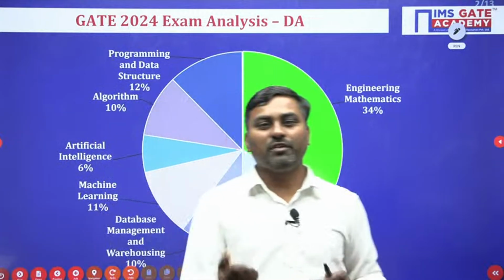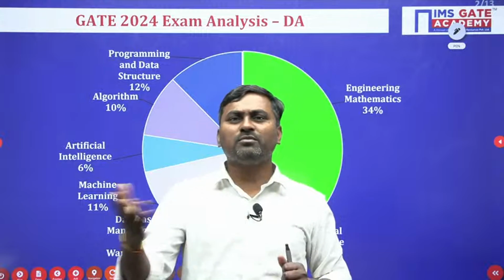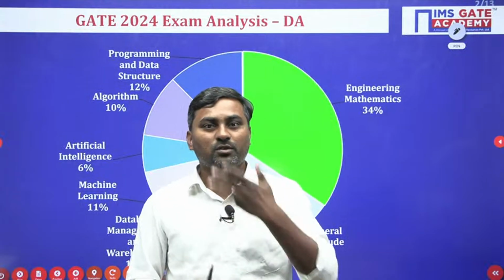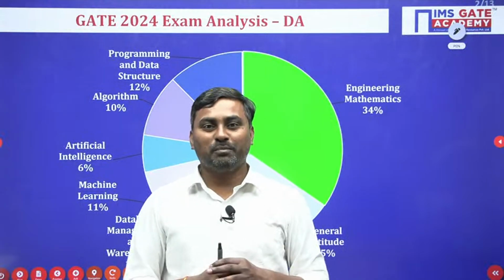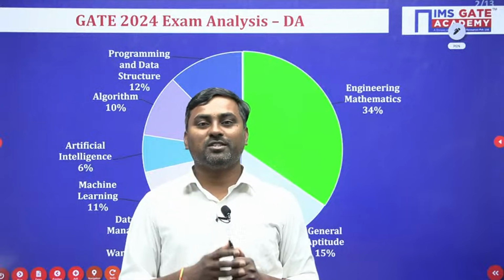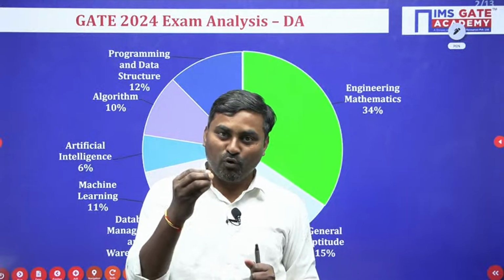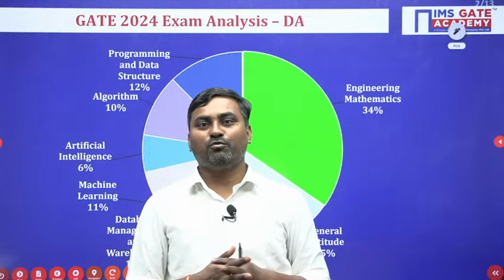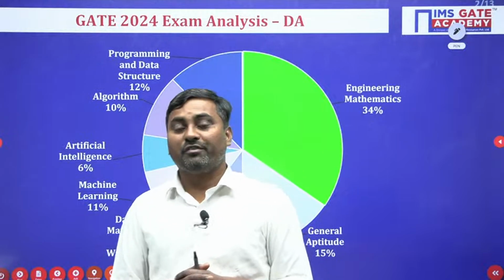Machine learning and artificial intelligence almost 15 to 17 marks came. Maximum they may stretch to 20 marks next year. The 80 marks paper is common to you, right? 80 marks paper is common. So if you focus more on mathematics, definitely this paper is going to be good.